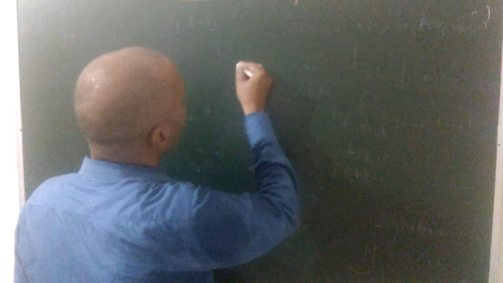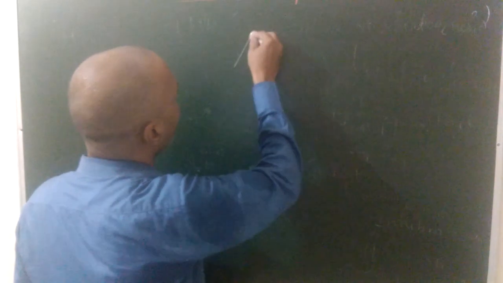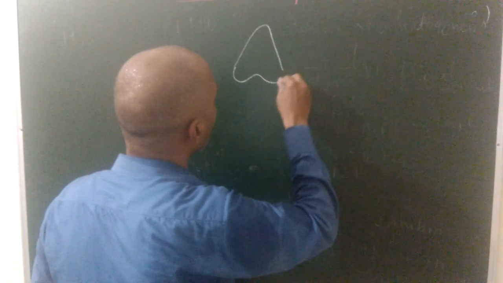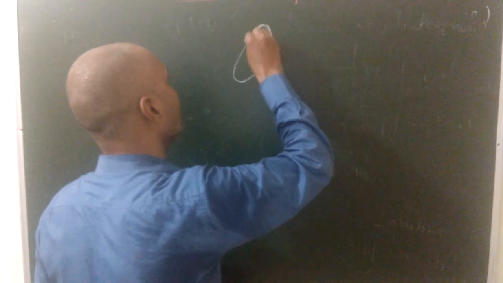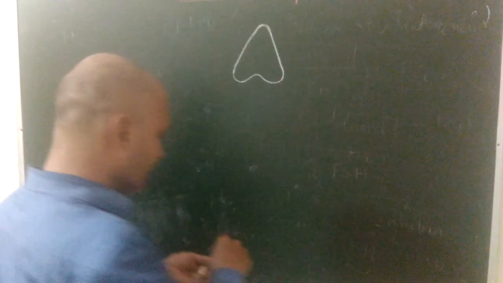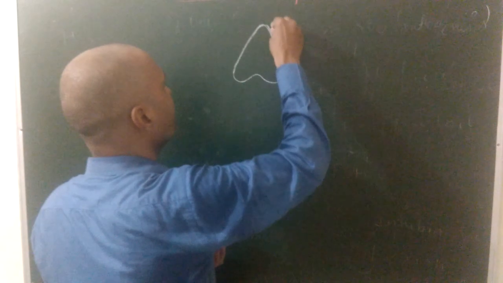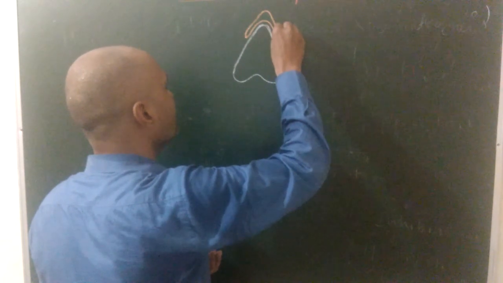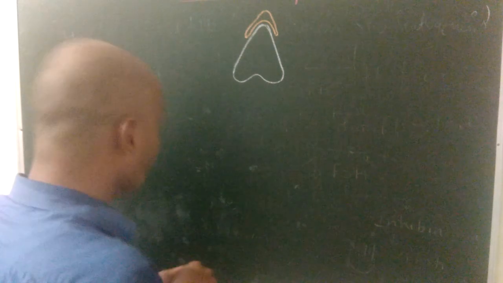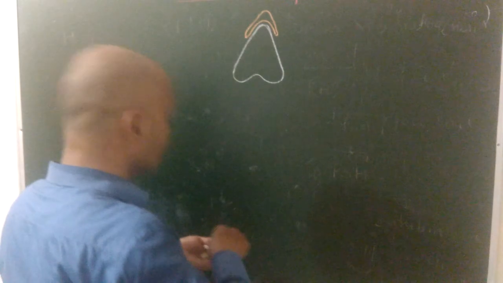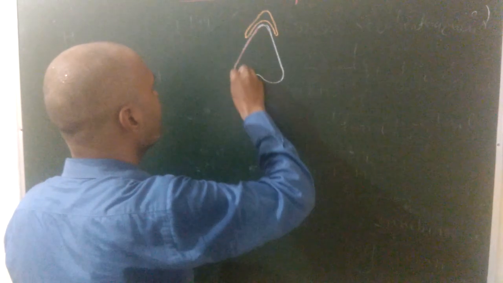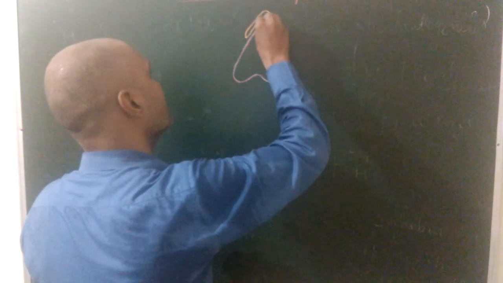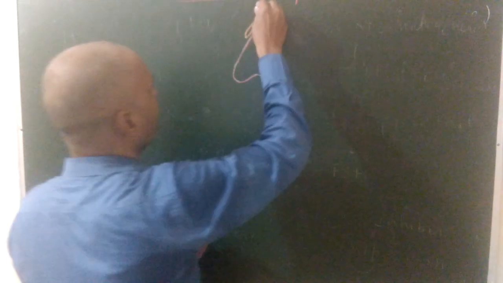This is the triangular shape nucleus, and there is a depression in the nucleus at the posterior part. And there is a cap-like structure that is known as acrosome. Finally the whole part is surrounded by the cell membrane.